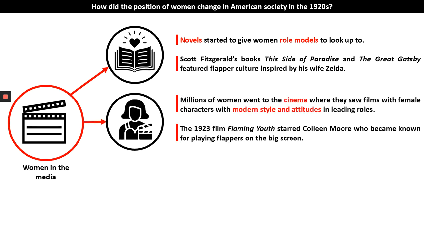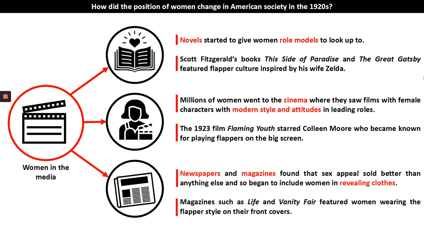Now, we know that the cinema became incredibly popular during the 1920s. Millions and millions of American people were going to the cinema each week. And so these women who went to the cinema saw films with female characters with modern style and attitudes in leading roles. The 1923 film Flaming Youth starred Colleen Moore, who became known for playing flappers on the big screen.